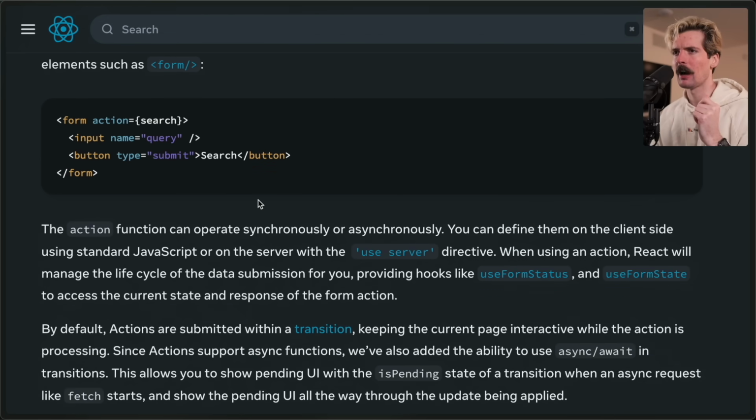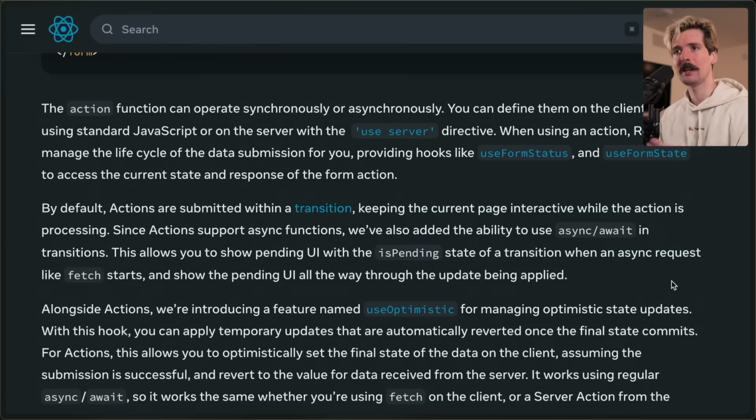The action function can operate synchronously or asynchronously. You can define them on the client side using standard JavaScript or on the server side with useServer directives. When using an action, React will manage the lifecycle of the data submission for you, providing hooks like useFormStatus or useFormState to access the current state and response of the form action. By default, actions are submitted within a transition, keeping the current page interactive while the action is processing.